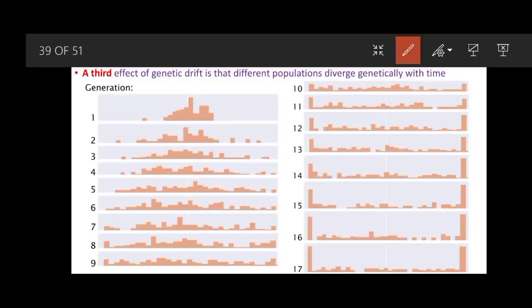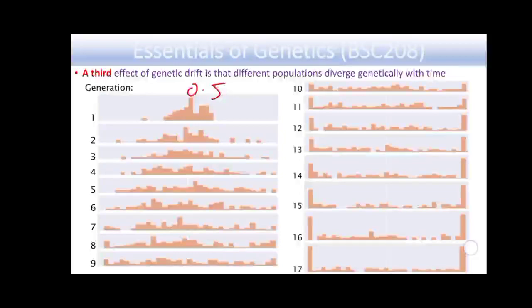They started with a frequency of 0.5 for each allele, and this is an example of alleles in Drosophila, where 8 males and 8 females were present in the population. After 17 generations, the allele frequency has drastically changed, and both alleles have diverged. So this is the third effect of genetic drift.